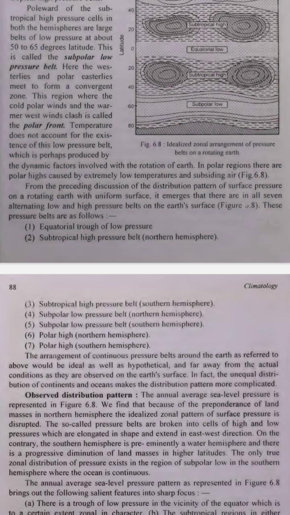4. Polar high pressure belts. Location. Near the poles, 90 degrees latitude. Description. Extremely cold air sinks and creates high pressure here. It's very cold and dry. 3. How they form. Warm air rises.